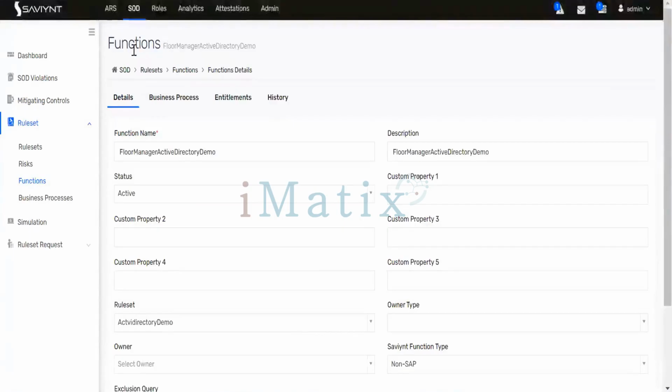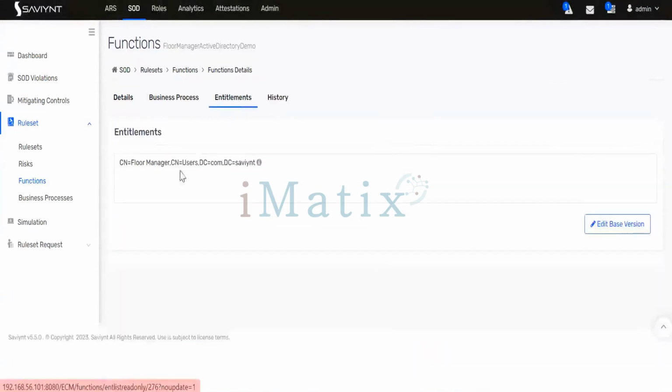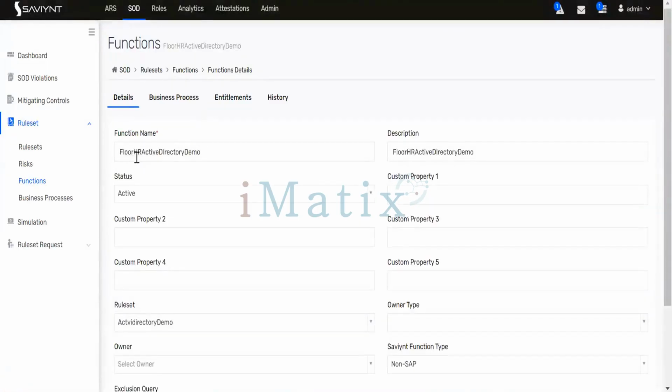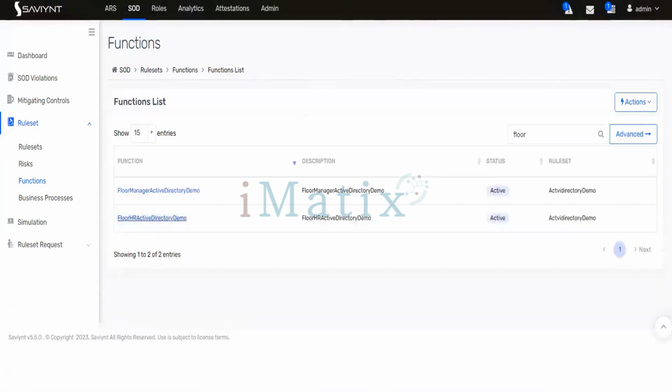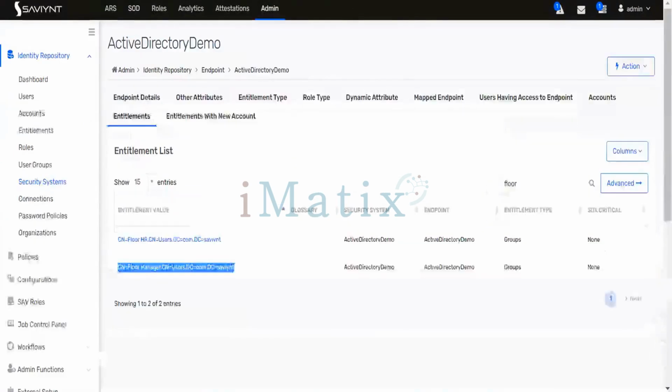created, right? In the first function, I gave a function name and I mentioned the entire element as floor manager. This is function 1. In function 2, floor HR active directory demo, I mentioned another entire element, floor HR. Once I mention these two functions, what I am doing in the end, right? I am attaching these two functions